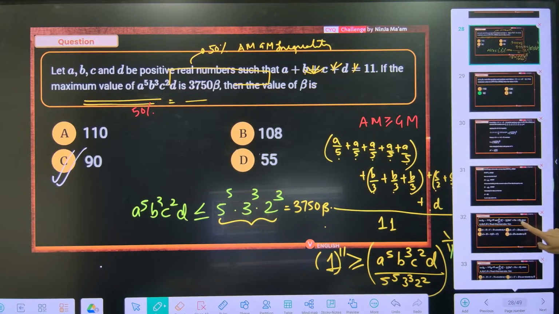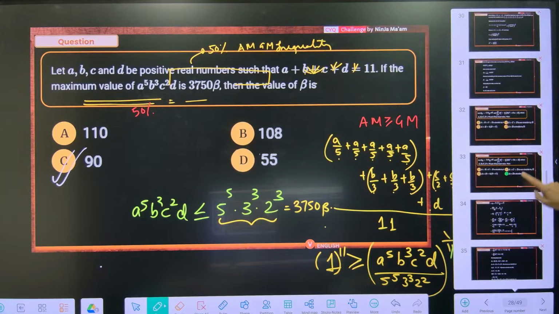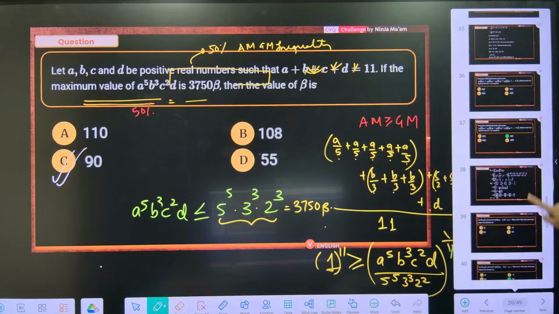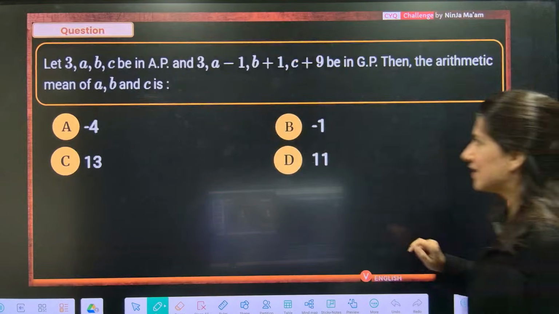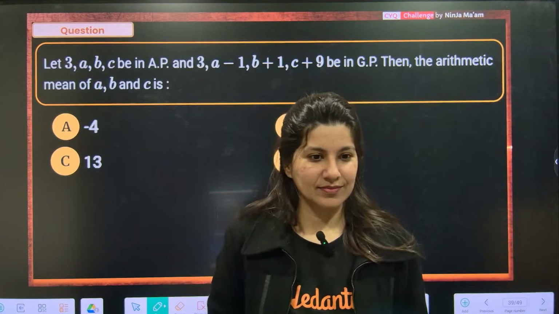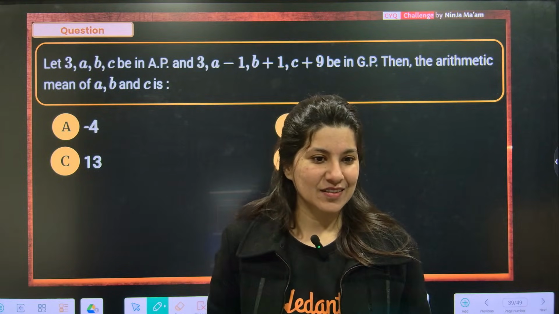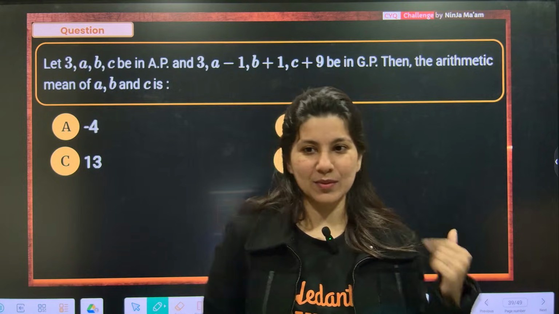Alrighty, everyone. Next question. Chalo, what do you want? Easy or difficult? Our next question should be easy or difficult. You have to guess, chalo.